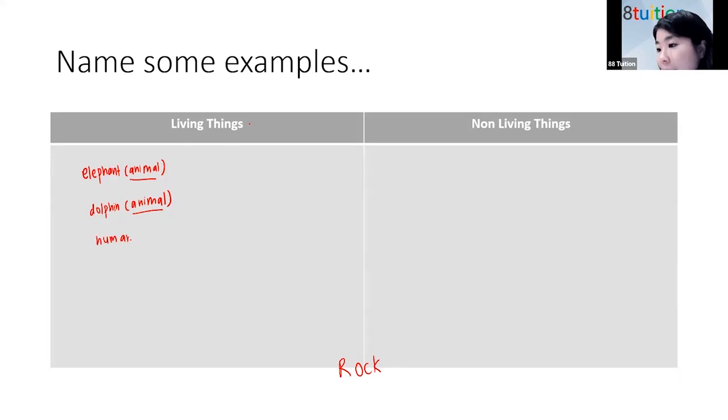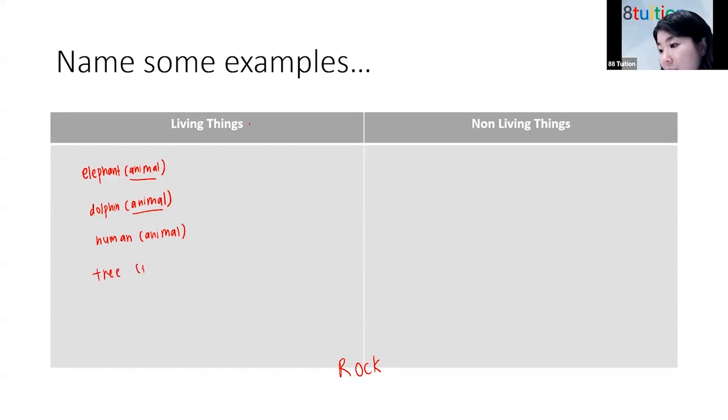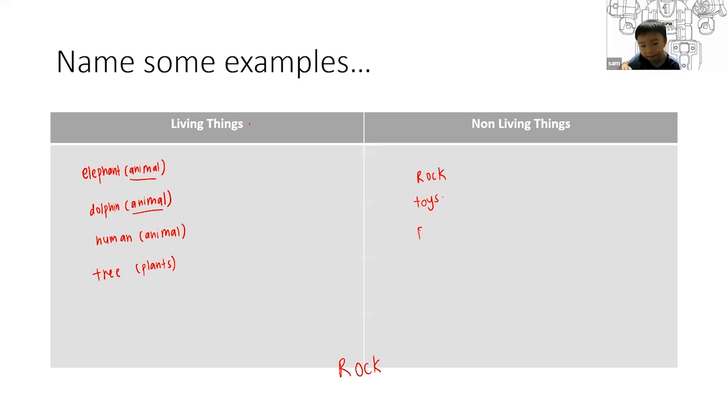Just now the video did suggest some other non-animal living things. Anybody has any idea? Yes, Sam? Tree. Good. So what I'm looking at is plants. Very good. Okay, so these are some examples of living things. Now, non-living things. Kawin just now said rock. What else do we have, Ishan? Toys. Good. Your toys don't need to breathe in air, don't need to eat food. Sam, one more example. Pen. Very good.